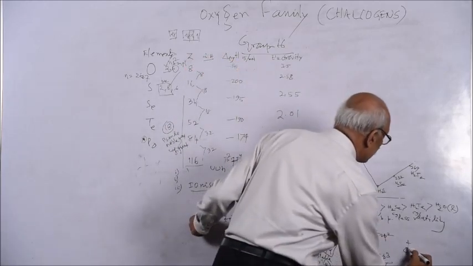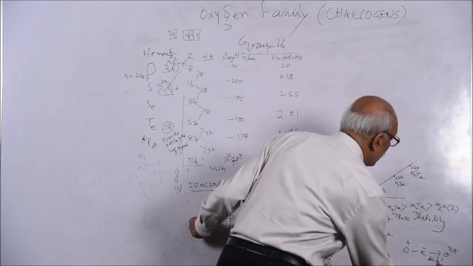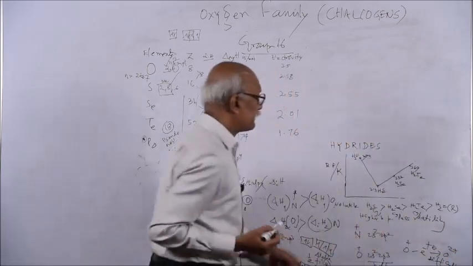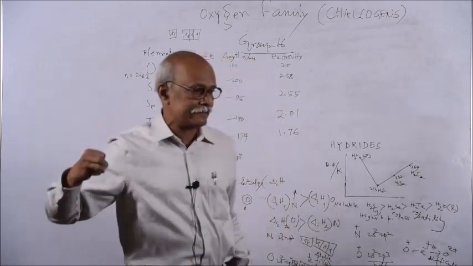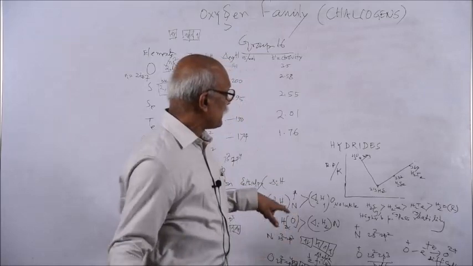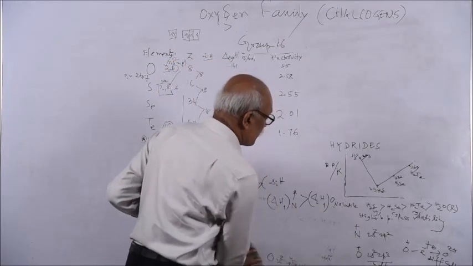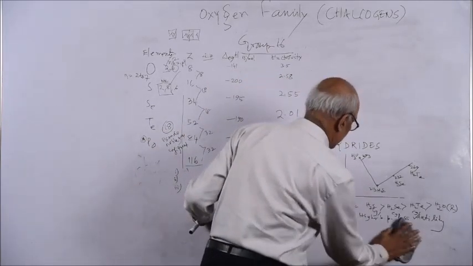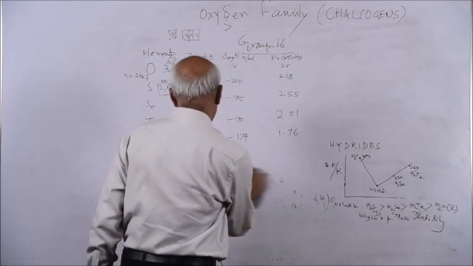So for O plus to lose an electron to become O2 plus, it is difficult, more energy is needed, because there is more attraction between O plus and the electron being extracted. The nucleus is more strongly charged, so there is a stronger force of attraction, and against that force you have to expend more energy. So the second ionization energy of oxygen is greater than nitrogen. So this is one question.